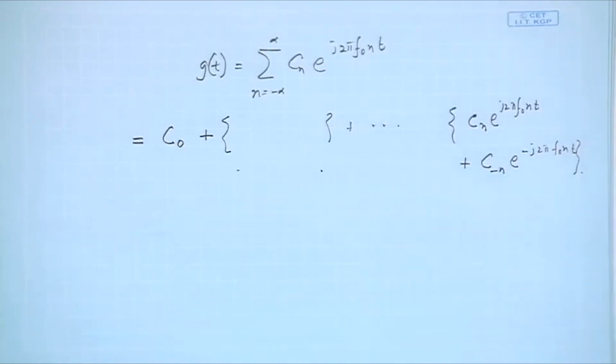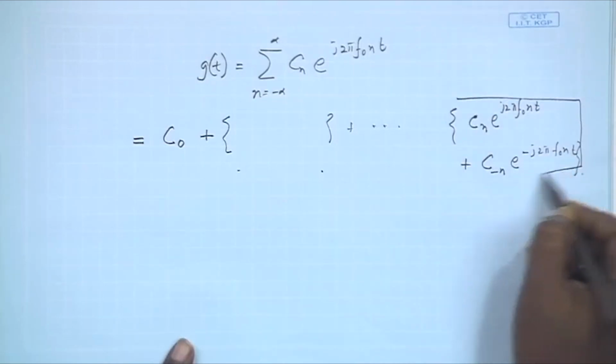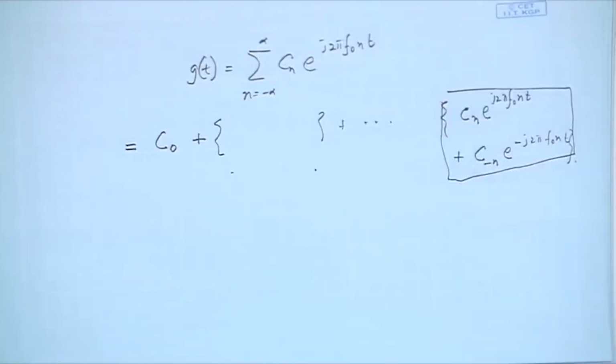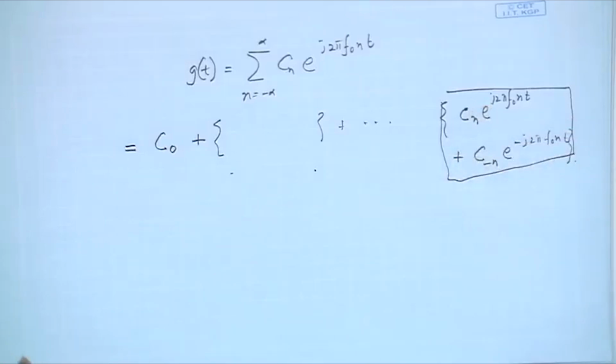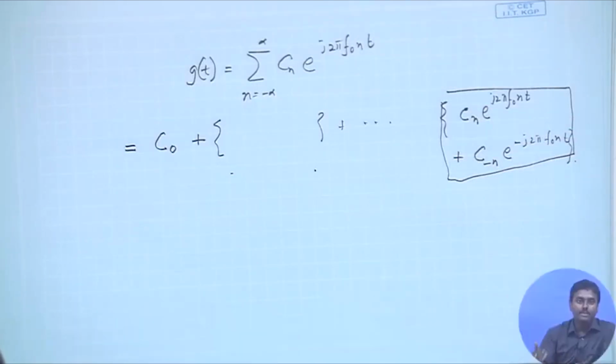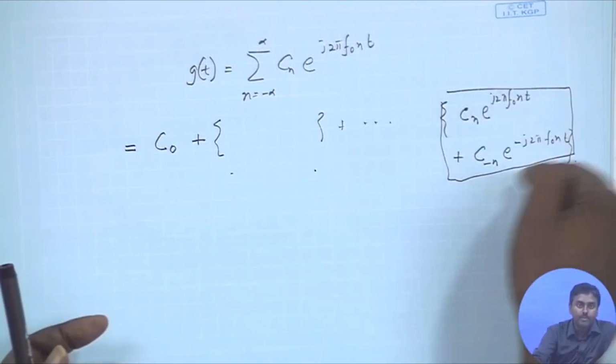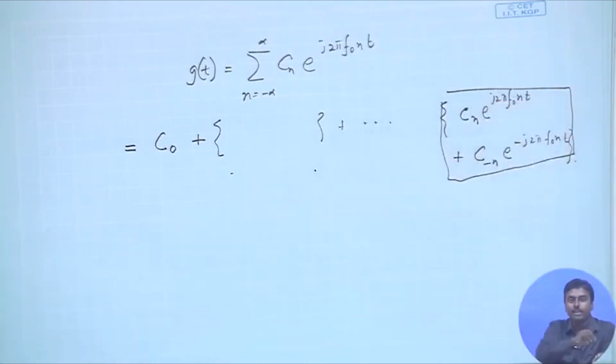Let us see what these terms together give me. If I can evaluate all these terms, I am almost concluding that C0 is nothing but A0, and this is almost like An cos plus Bn sin. If I can finally represent them in that format, then I can give a relationship between Cn and An, Bn, right.